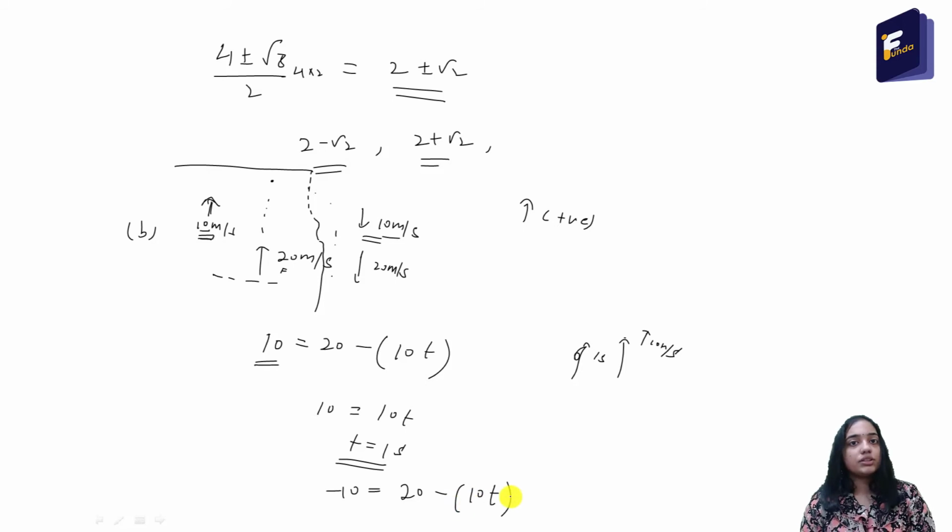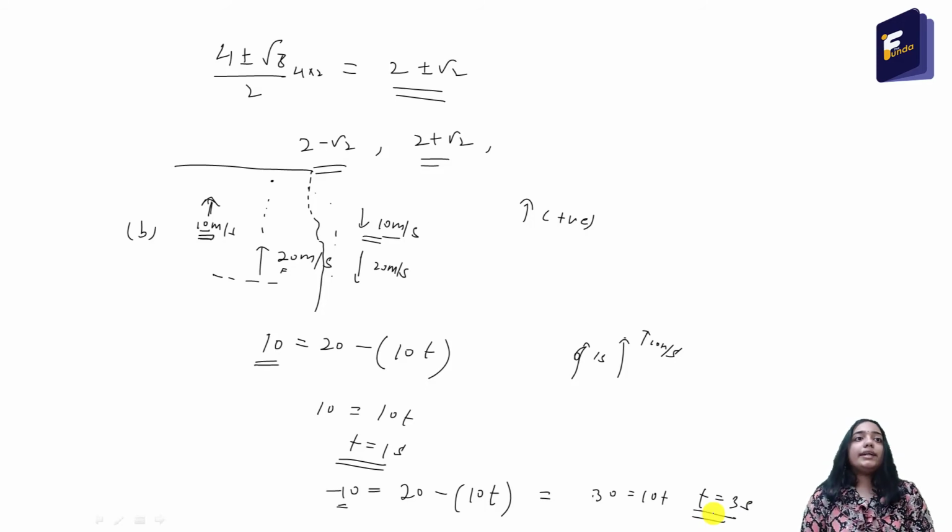Because V equal to U plus at, V is minus 10, U is 20 minus gt. So it is 30 equal to 10t. So t equal to 3 seconds.